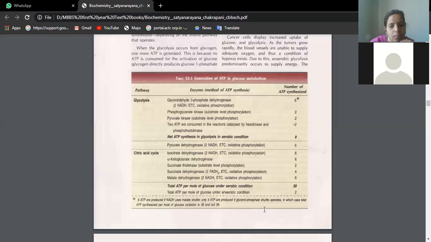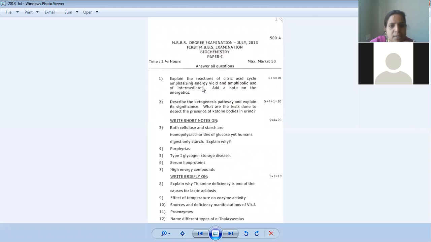So that is about the citric acid cycle, and he is asking something else also in this. See here, citric acid cycle emphasizing energy yield and amphibolic use of intermediates. Energetics we have done. We will see this amphibolic use of intermediates.